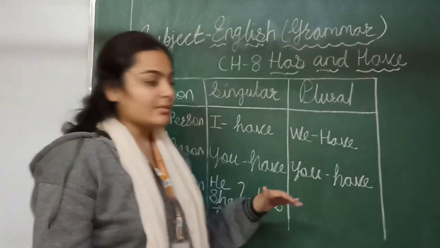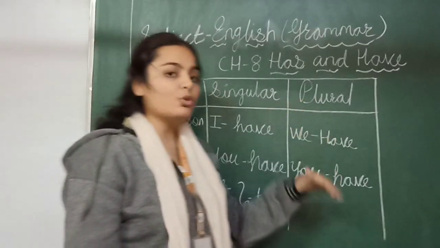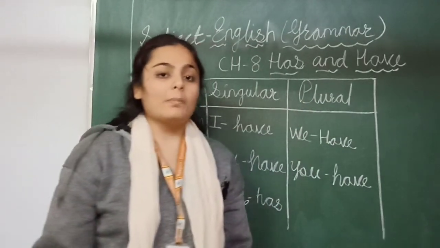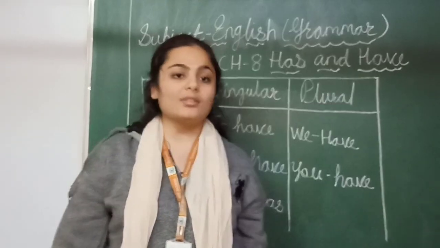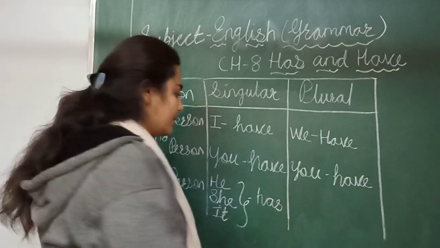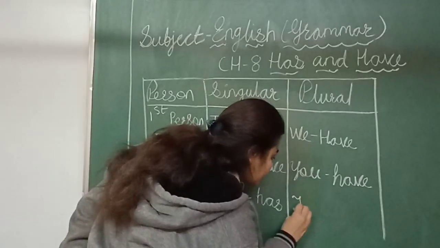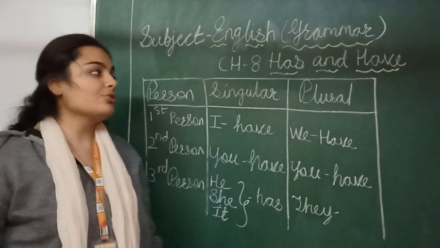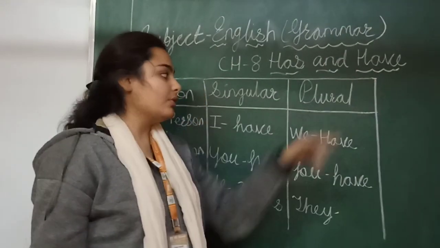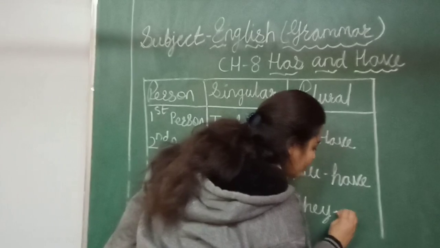Now in third person in plural we write they. Means हम कैसे बोलते हैं? They are waiting for us. So what we write? They. So हम they के साथ क्या यूज करेंगे? We use have. They have. Okay.